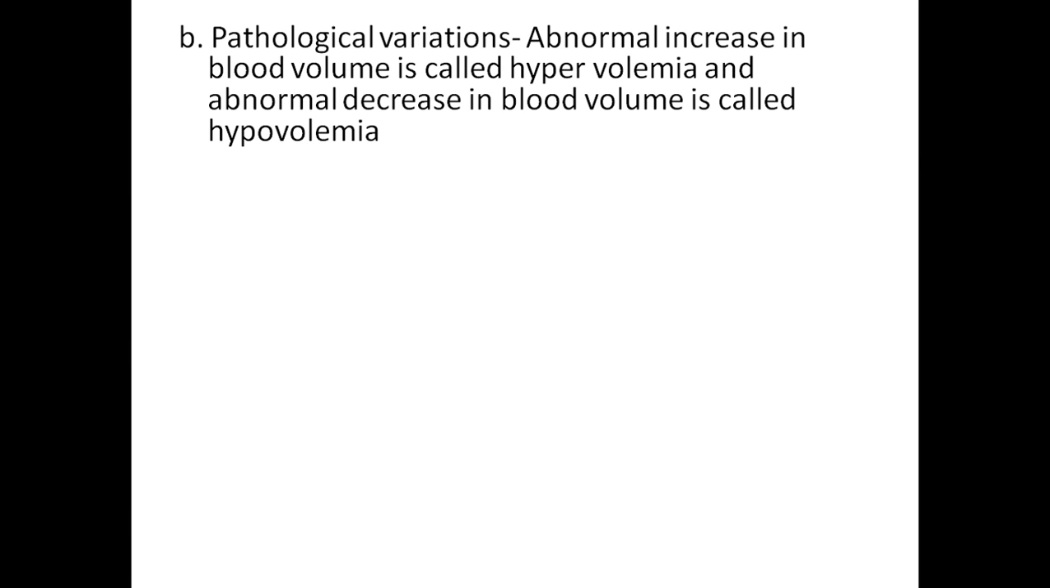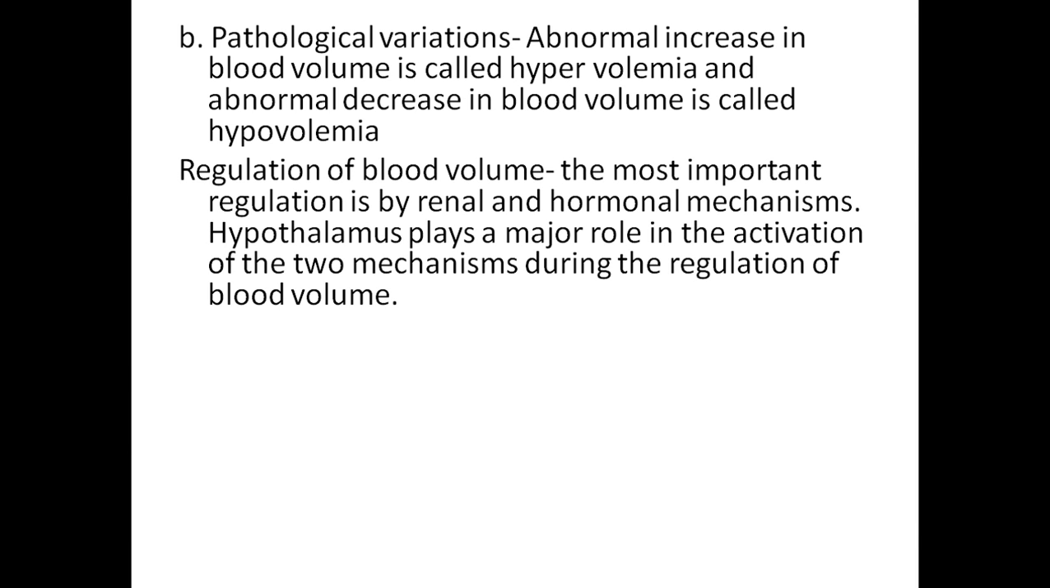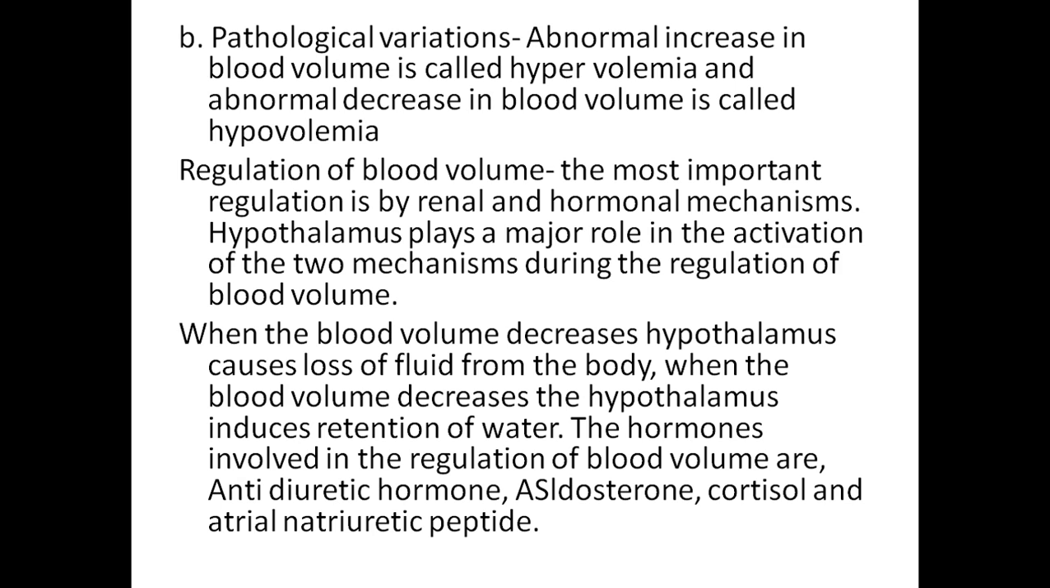Pathological variations are: abnormal increase in the blood volume is called hypervolemia, and abnormal decrease in the blood volume is known as hypovolemia. Regulation of blood volume: the most important regulation is by renal and hormonal mechanisms. Hypothalamus plays a major role in activation of two mechanisms during regulation. When the body volume increases, hypothalamus causes loss of fluid from the body. When the body volume decreases, hypothalamus induces retention of water. Hormones involved in the regulation of blood volume are antidiuretic hormone, aldosterone, cortisol, and atrial natriuretic peptide.